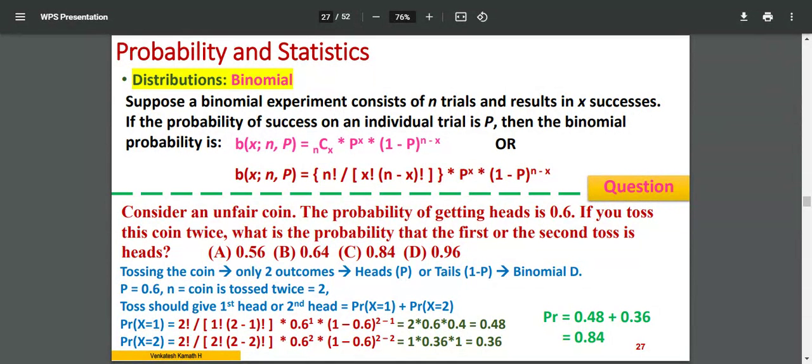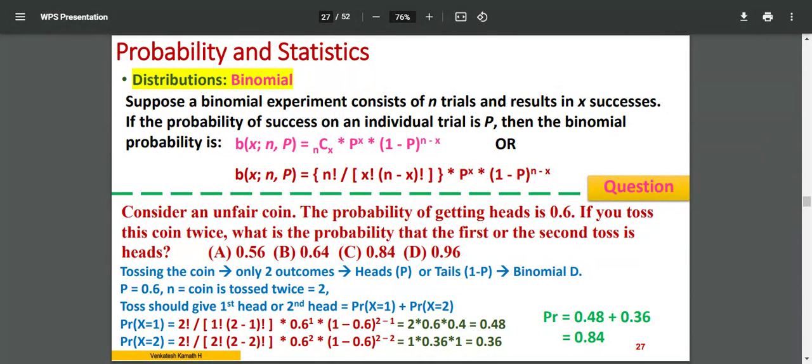Remember, this will be used only when you have yes or no kind of thing, discrete dichotomous variables. So what is the calculation? It is NCX, the combination, multiplied by P power X. X is an integer, N is an integer. This P is a probability value, which ranges from 0 to 1. N and X are integers.